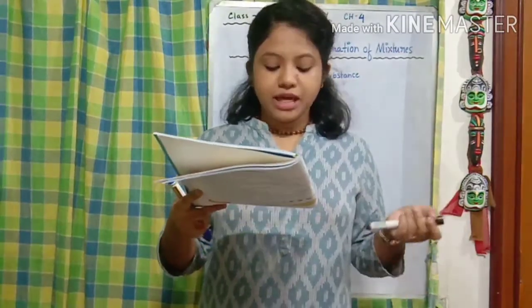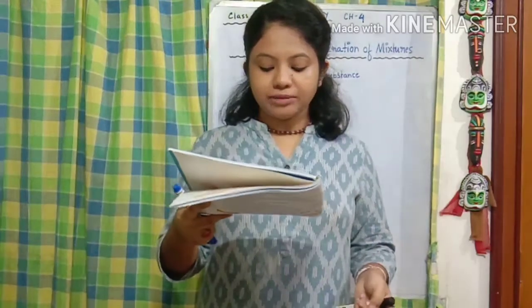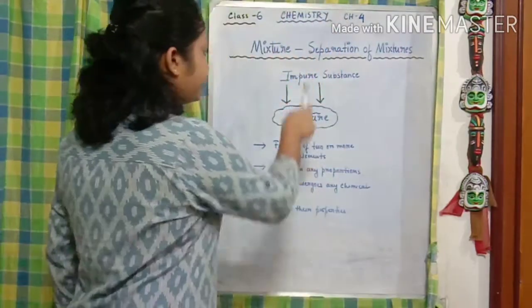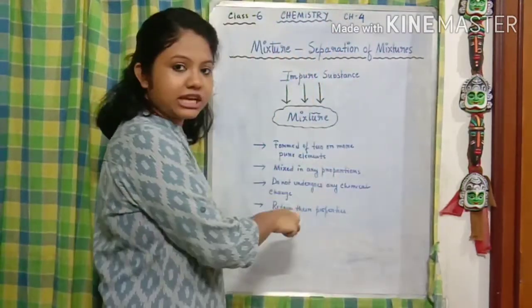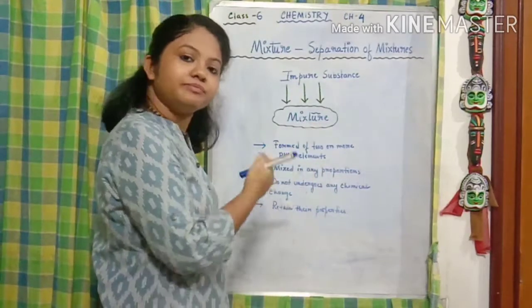So from there we are going to take out the definition of the mixture. Two or more pure substances mixed together in any proportion that do not undergo any chemical change and retain their individual properties are called mixtures. Here I have formulated it in separate points.